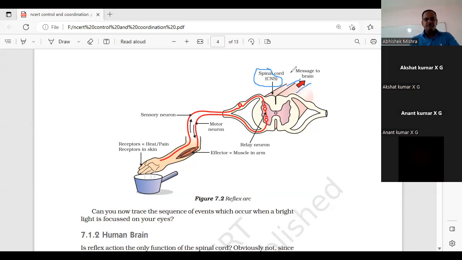So what is the role of the brain here in the reflex action? Because the message goes to the spinal cord first. In the pathway, you can see the spinal cord. Then what is the role of the brain in the reflex action? Can anyone guess?